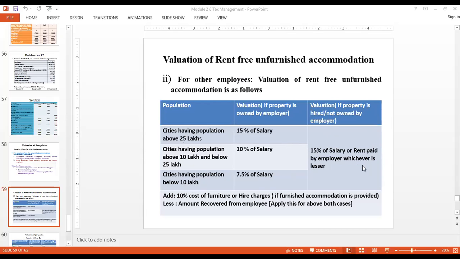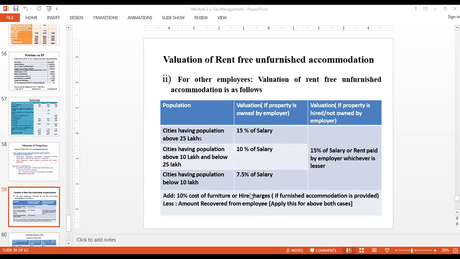Once we come to the problems, you'll be able to understand these things. The only thing you have to take into consideration is, if furniture is provided, in such case 10% of the cost of furniture has to be added back, because the furniture is being provided to the employee by the employer. On the other hand, if the furniture is also hired by the employer and then given to the employee, in such case you have to take the actual hire charges.